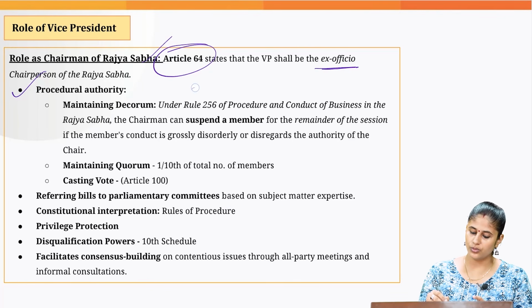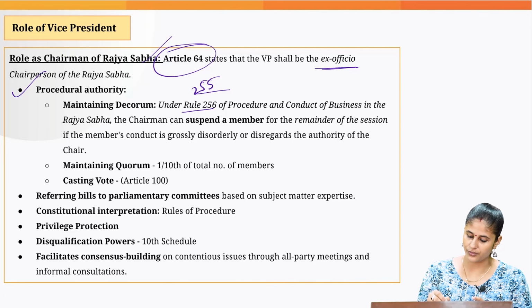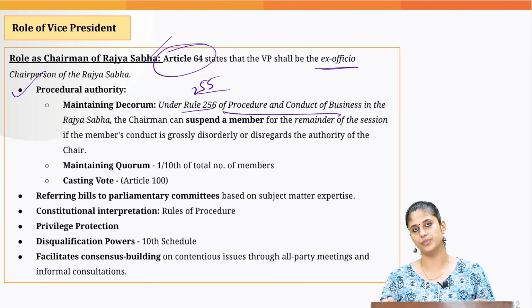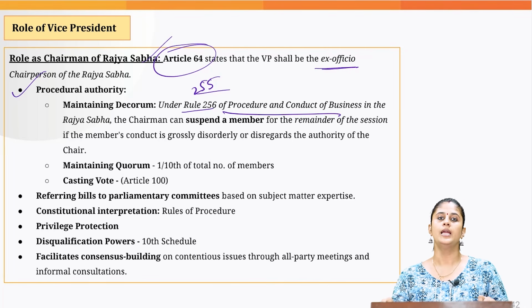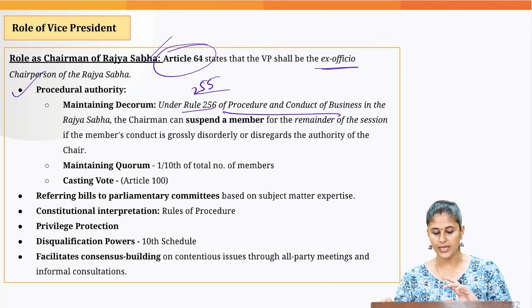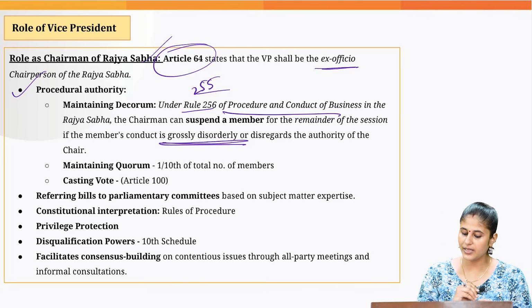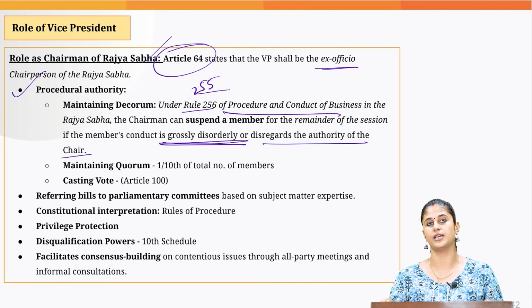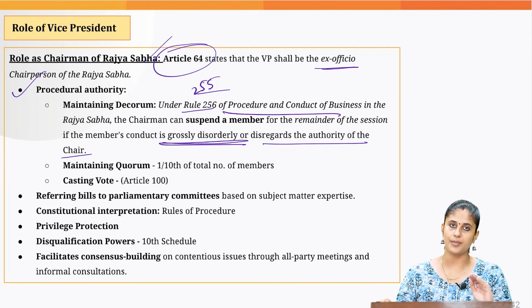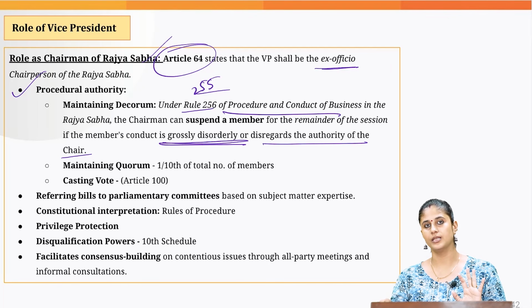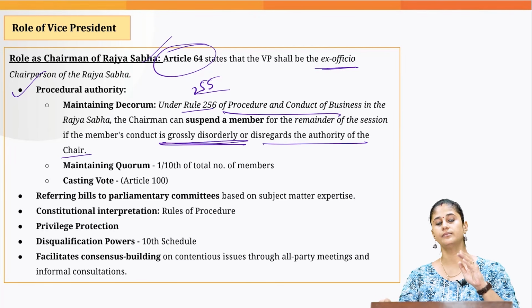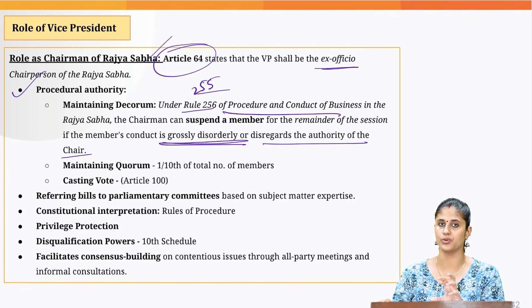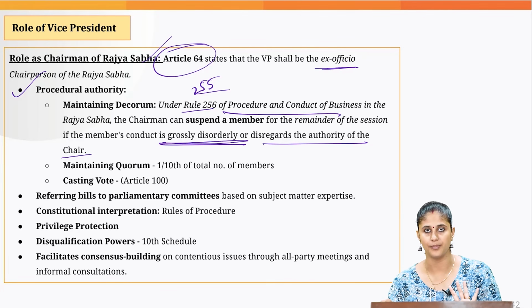According to Rules 255 and 256 of the Procedure and Conduct of Business Rules of Rajya Sabha, if an MP is behaving in a disorderly manner or is disregarding the authority of the chair, then the chairman can name that person, and the House would introduce a suspension motion with respect to that MP.